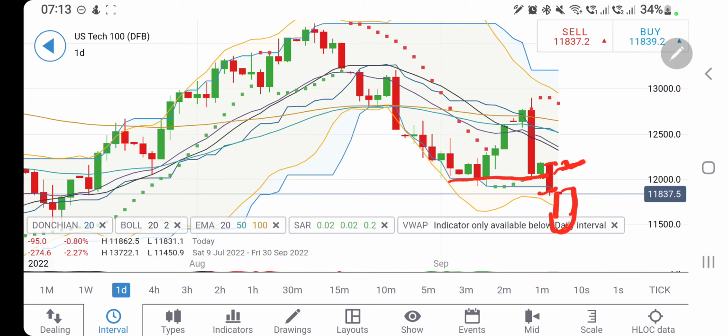Below that, certainly it will call for further bearishness. You may see 11,720 and then 11,650, 600 levels. Take your positions accordingly and take the trades accordingly. Trade with the stop loss, trade with the trailing stop loss on the upside and downside both. Now let's have a look at Dow Jones.